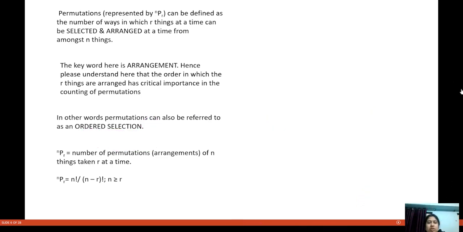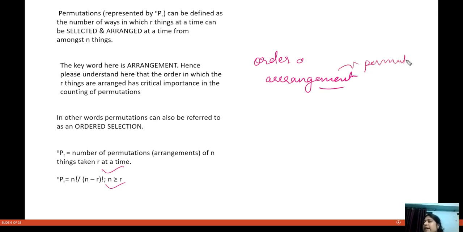I hope I am able to make sense to you all. So permutation is ordered selection, or arrangement. Whenever you see the word arrangement in a question, please always light your brain bulb that this is asking about permutation, because no question will directly say to you to permute this or combine or tell me the selection.